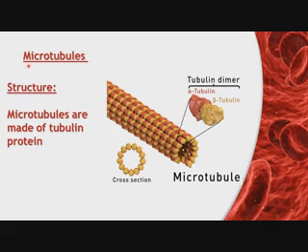So the first part of the cytoskeleton is microtubules. Just look at the structure of microtubules. Microtubules are made of tubulin protein. So the structure of microtubules is made up of tubulin protein. Now look at the structure, that is the tubulin protein. So microtubules are made up of tubulin protein.